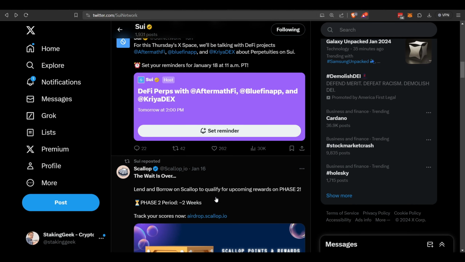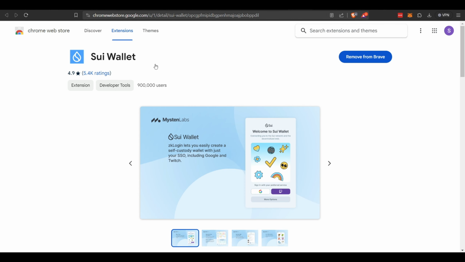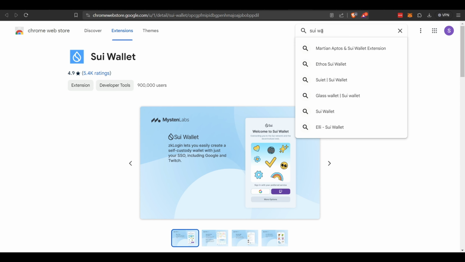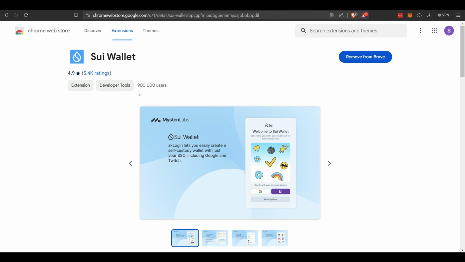All right, so how do we stake the Sui token, earn some crypto yield? Well, let's go over here to Sui. From the Chrome web store, you're going to have to search for it. Search for Sui Wallet. And that'll come up. Let's hit enter. There it is. I've already got it installed.